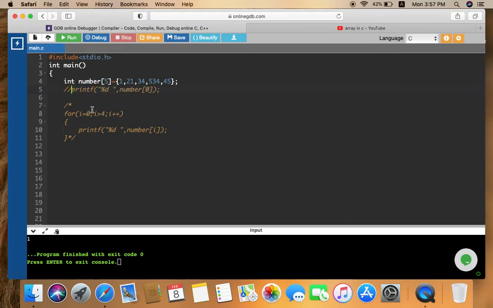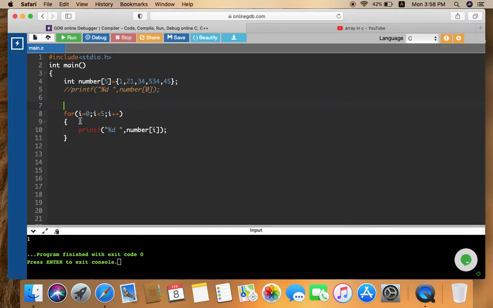Let's comment out this and comment in. Now see here, I am writing for i is equal to 0, i is greater than, sorry, it's i less than 4, it's i less than 5 and i plus plus. Okay, so for i equals 0, i less than 5, i plus plus.